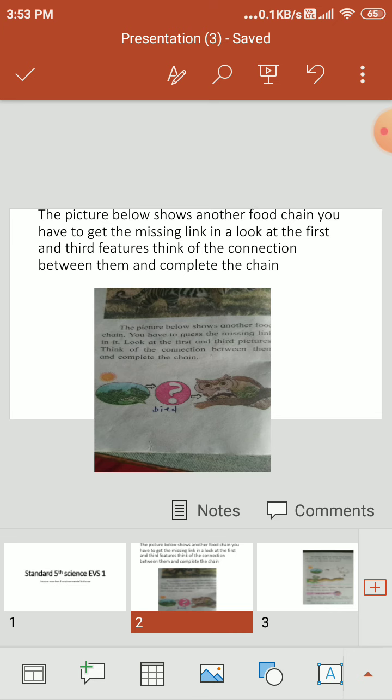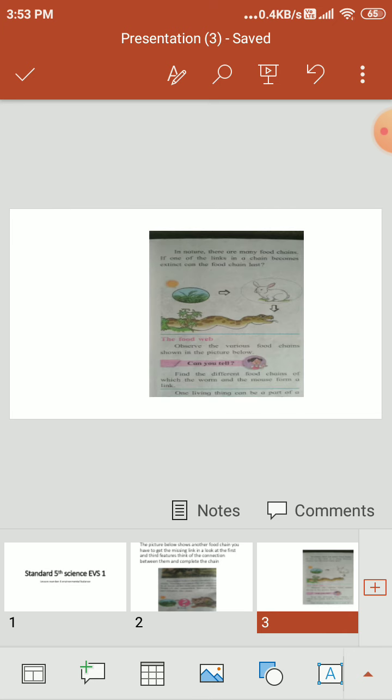Now turn to the next picture. In nature, there are many food chains. If one of the links in a chain becomes extinct, can the food chain be lost? Yes, because every organism, every living thing, depends on one another to complete the chain. In this picture, the sun, the grass, the rabbit, and the python, you can see they are eaten, and they complete one chain.